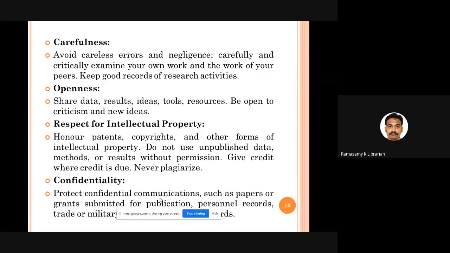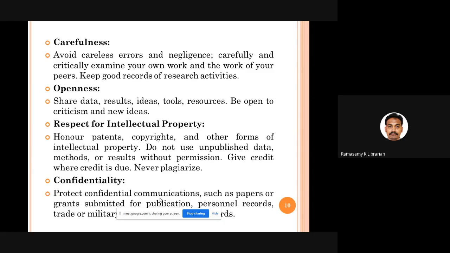No plagiarism. What is plagiarism? Copying the content of others, ideas of others, findings of others, methods of others, and using them as if they are all your own ideas, your own findings, your own methods. So that plagiarism should be avoided.